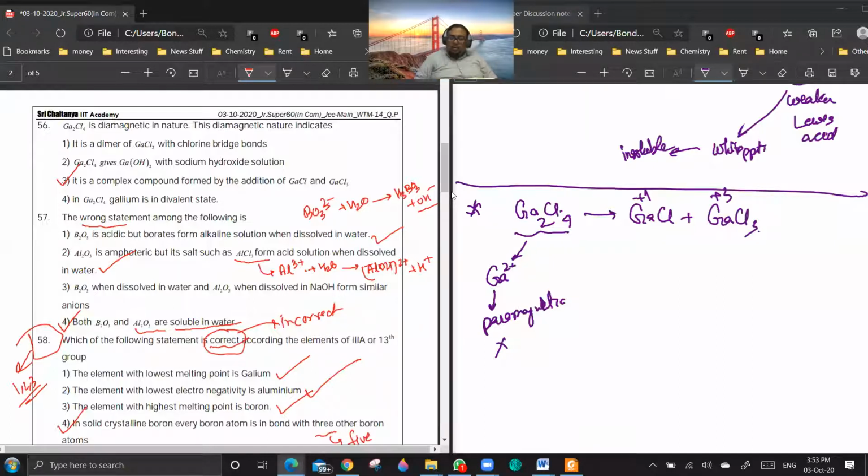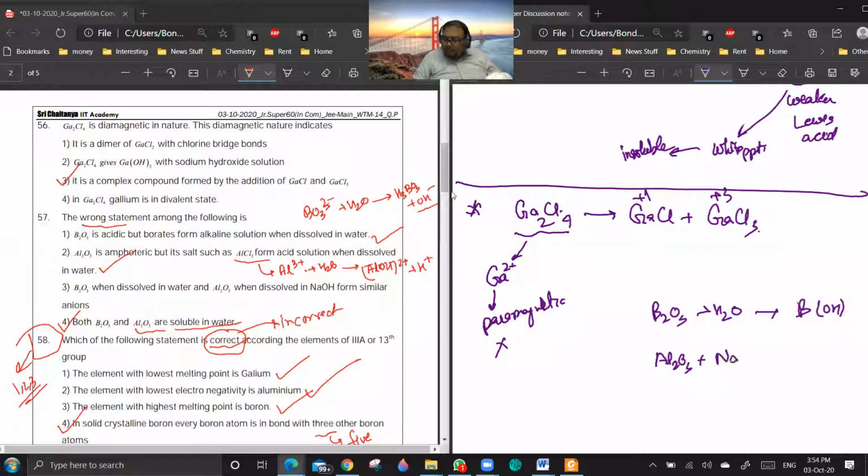B2O3 dissolved in water will give H3BO3, hydrated boric acid, and Al2O3 dissolved in NaOH will give... So basically, B2O3 plus water will give B(OH)3, and Al2O3 dissolved in NaOH will first give Al(OH)3. But in excess of NaOH, it will form a soluble complex.